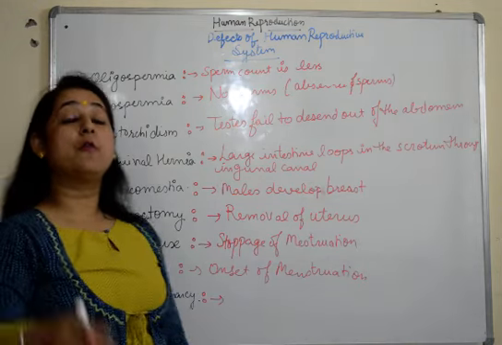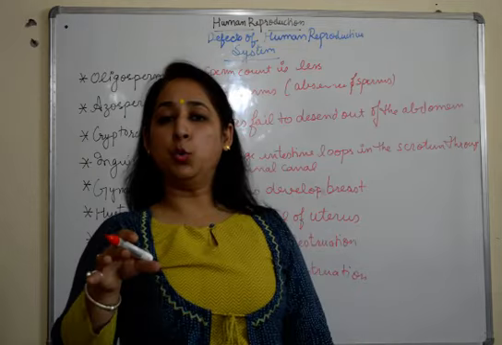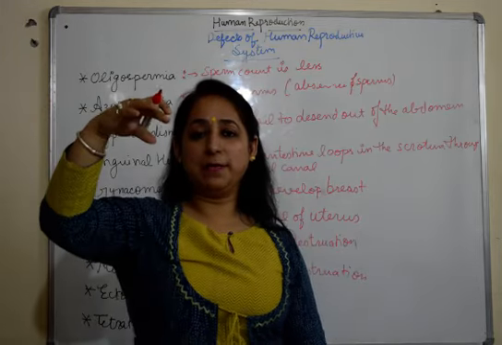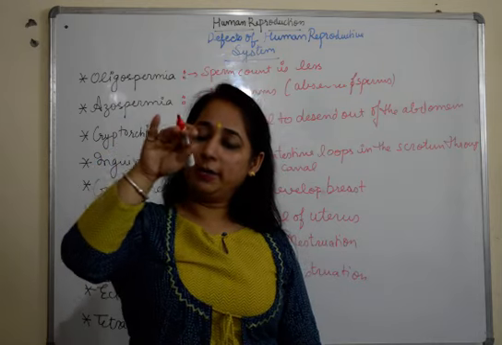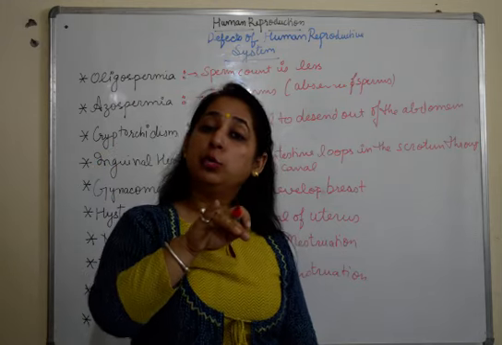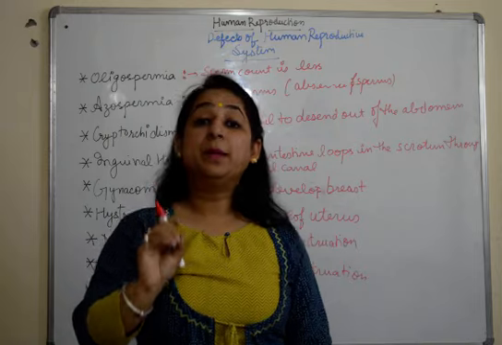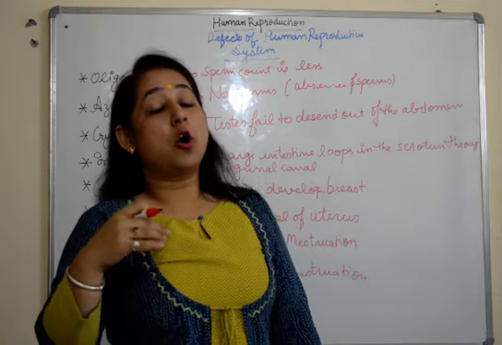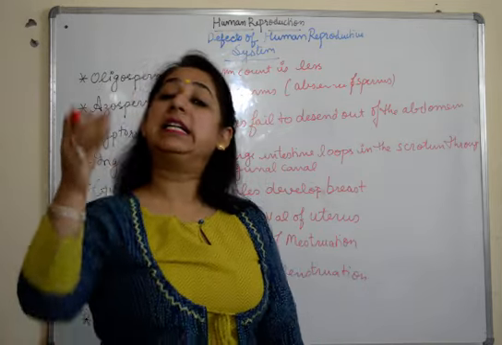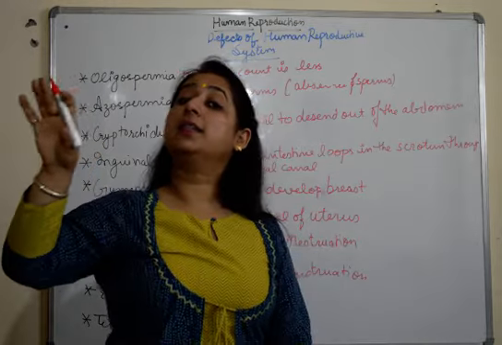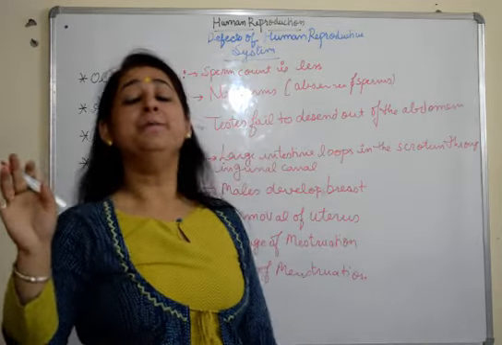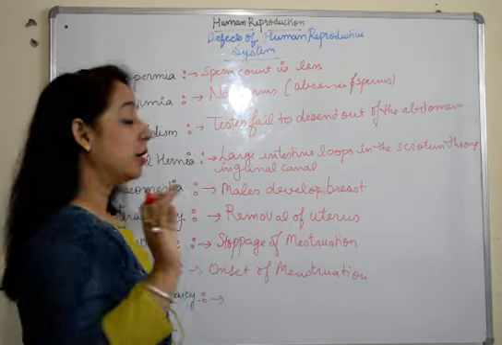Then we have ectopic pregnancy. Now, what is ectopic pregnancy? Generally, we know that fertilization takes place in the fallopian tubes. Then the developing morula rolls down into the uterus and then implants there. But sometimes, accidentally or in some abnormal condition, it tends to remain in the fallopian tube, and the development starts in the fallopian tube only. So that is an abnormal condition.